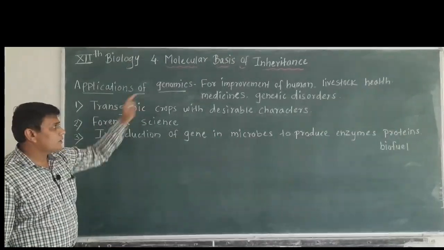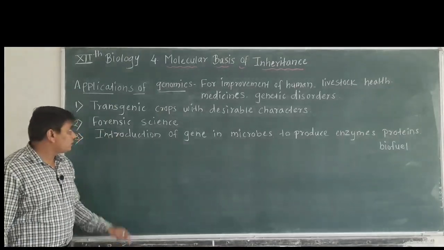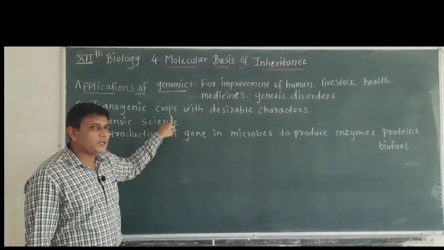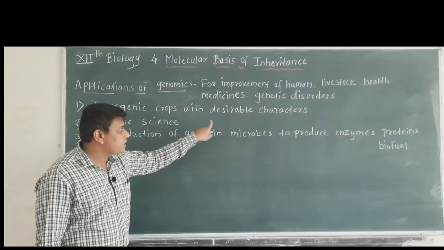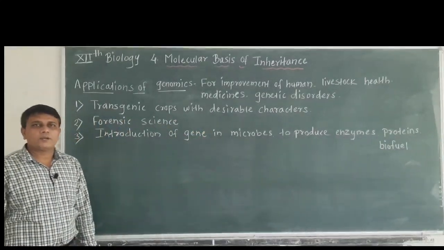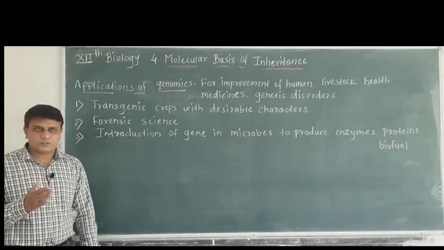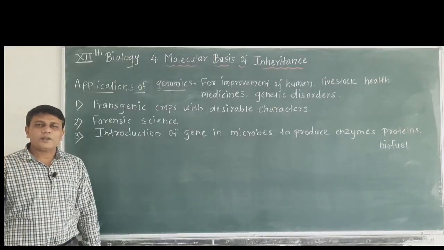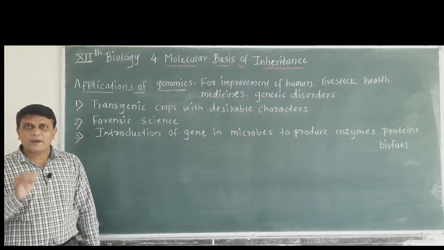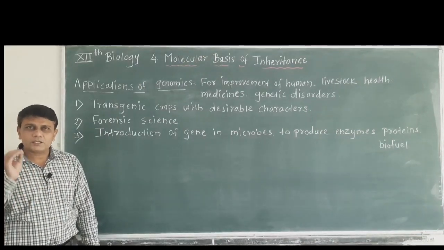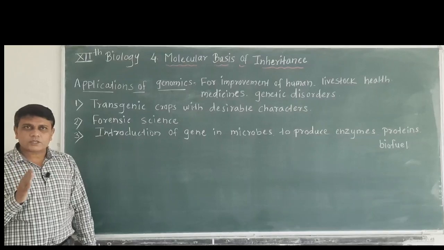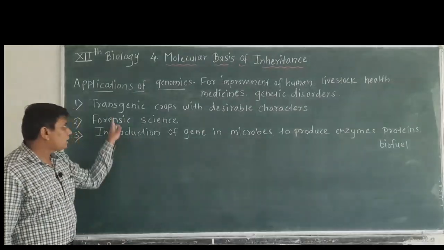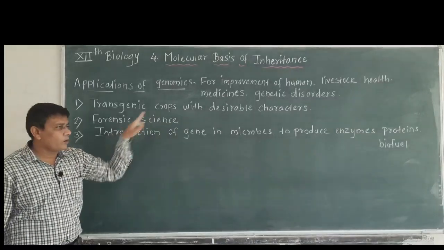Then genomics is used to produce transgenic crops with desirable characters. Now transgenic crop or plant means the plant in which a foreign gene is introduced from another organism and it is functional. Such genetically modified plants are called transgenic plants or crops.